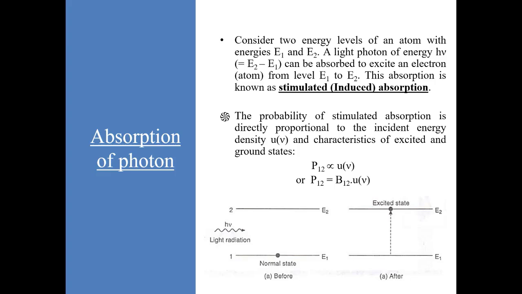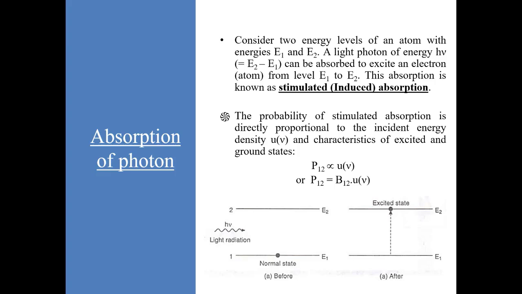If a light photon of energy h nu equal to E2 minus E1 is incident on this atom, this can be absorbed to excite an electron from level 1 to level 2. This is known as stimulated or induced absorption of the light. This absorption depends upon the incidence of light photon.